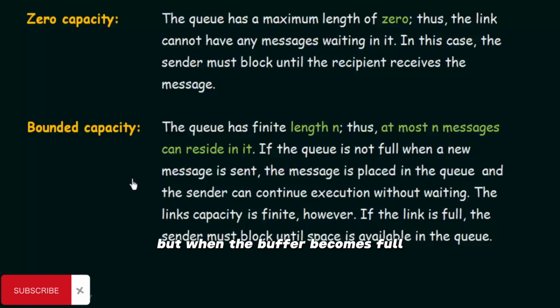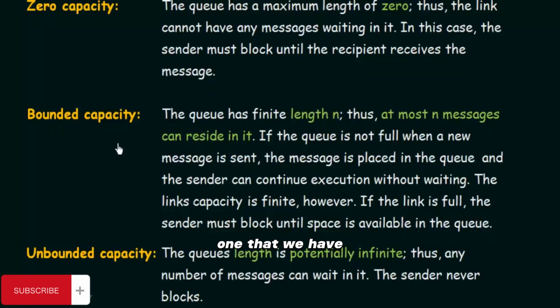But when the buffer becomes full, what happens? The sender must block until space is available in the queue. So at some point of time, this buffer will become full because it is of finite length. It is of bounded capacity. When the buffer becomes full, the sender must be blocked so that some messages from the buffer can be retrieved by the receiver, and some space can be created in the buffer. And when new space is created, the sending process can resume its operation of sending messages. So that is what we mean by bounded capacity buffer.